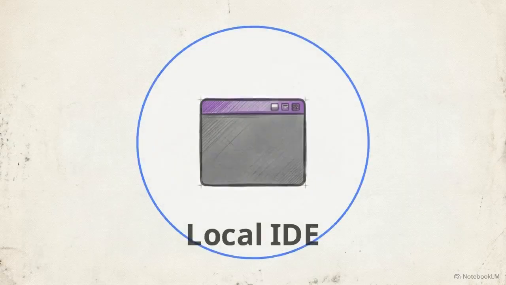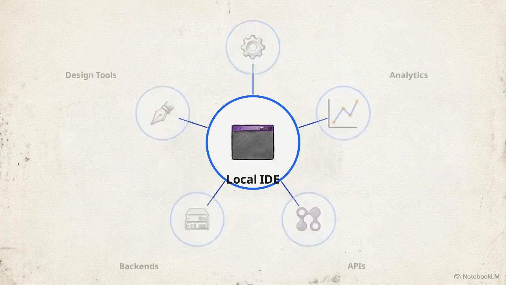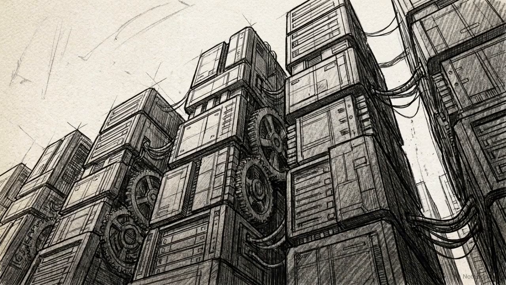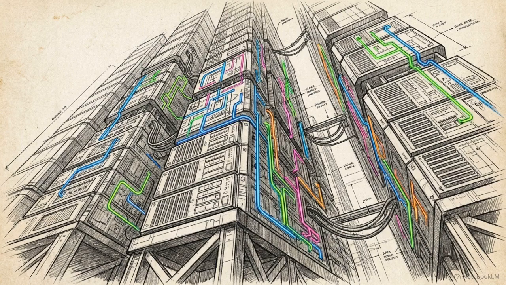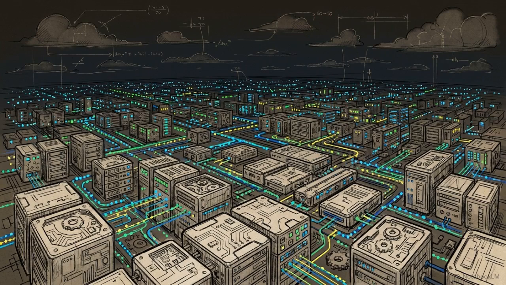In reality, every time you ship a feature, you are interacting with a massive surrounding architecture. You are touching CI/CD pipelines, analytics, APIs, backends, and external design tools. These surrounding tools are no longer passive endpoints. They are becoming programmable systems of their own. The IDE is merely a terminal viewing a much larger automated network. Scaling modern development requires moving beyond this IDE-centric model.